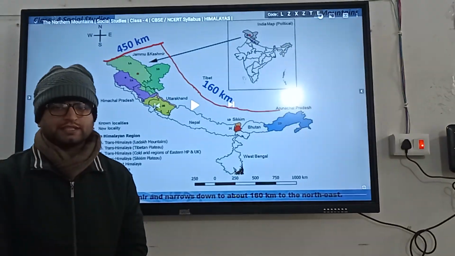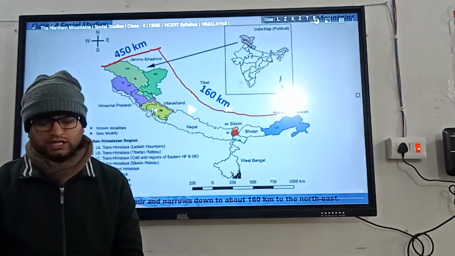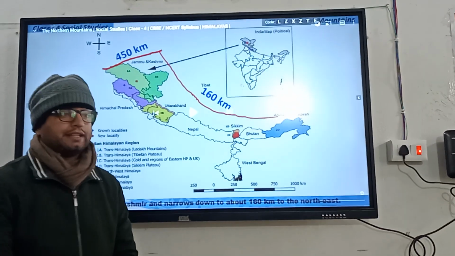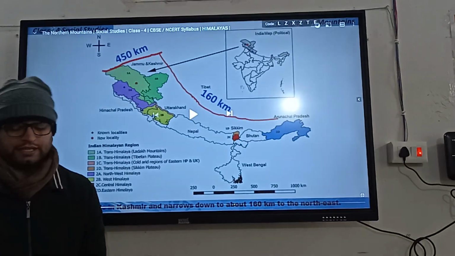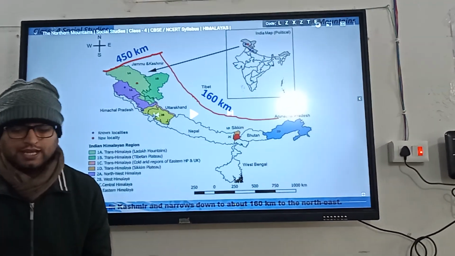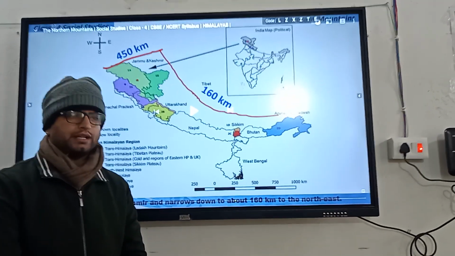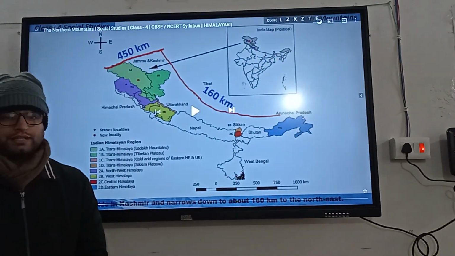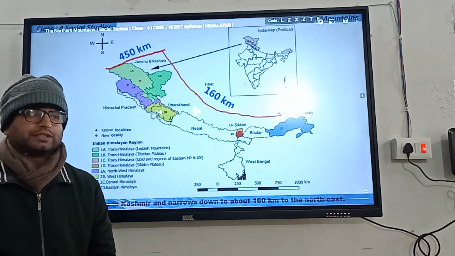So as we have discussed, this is one of the physical divisions of India, the Northern Mountains, and there are three types in it. The first type is the Himadri or the Greater Himalayas. The second type is the Himachal or the Lesser Himalayas, and the third type is the Shivalik or the Outer Himalayas. I would like to conclude with the line that the Himalayas are like guiding forces